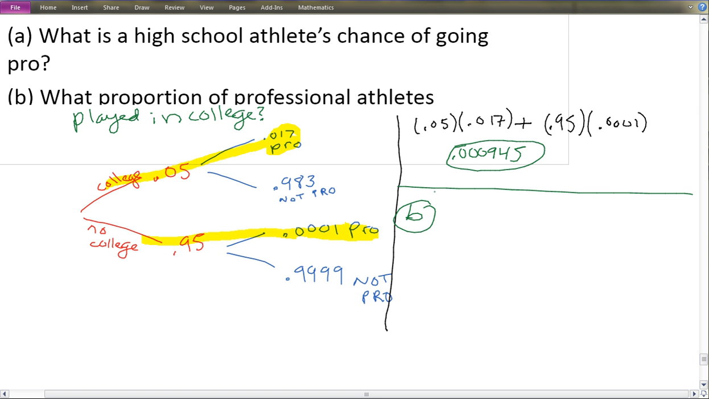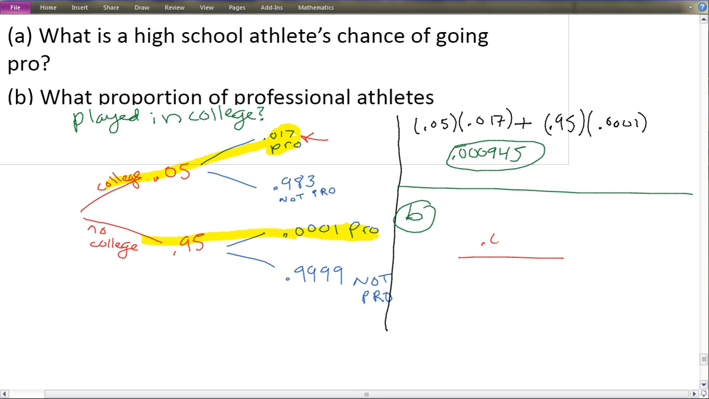Well, we are looking at a slightly different pool. So I think it's easiest, again, just to use this tree diagram to look at this. Okay, so first thing you have to think about is who's considered a success divided by what's the total number. Okay, well, the success in this case, I think, is the proportion who played in college and then went pro.